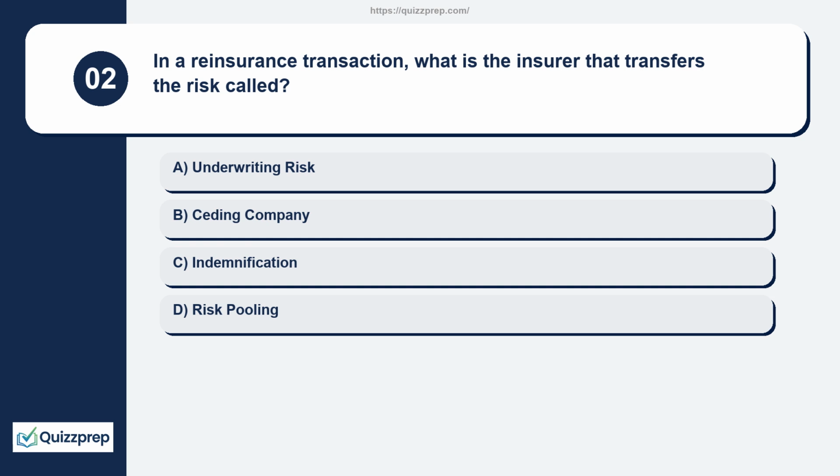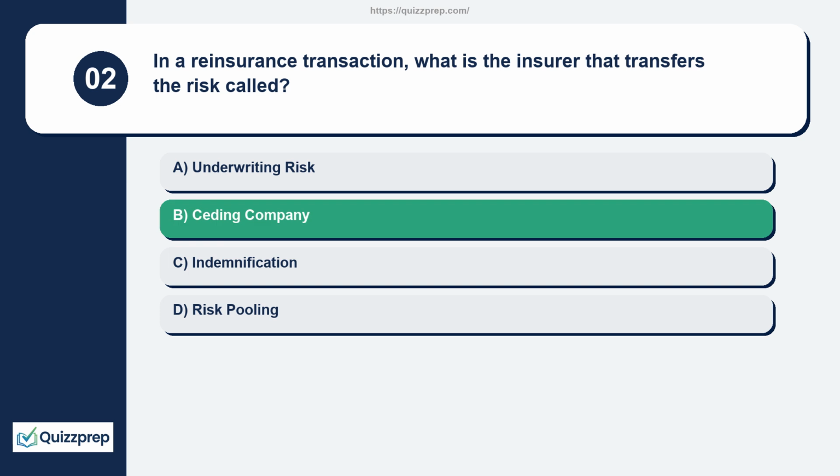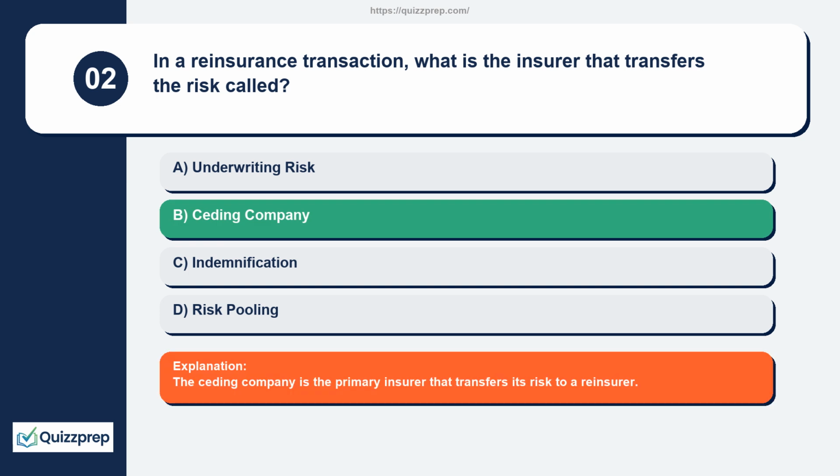Question 2. In a reinsurance transaction, what is the insurer that transfers the risk called? Underwriting risk, ceding company, indemnification, risk pooling. The ceding company is the primary insurer that transfers its risk to a reinsurer.